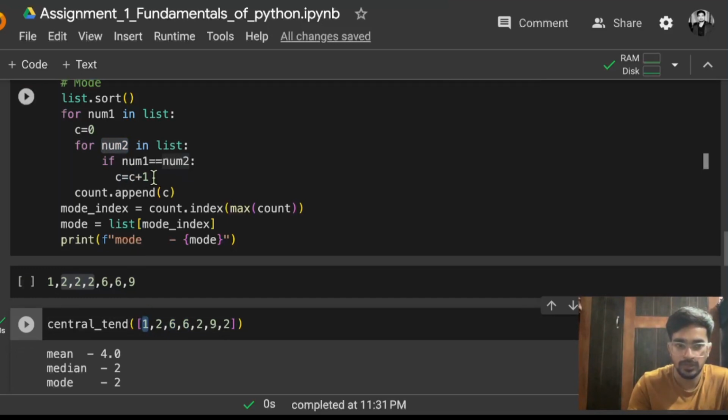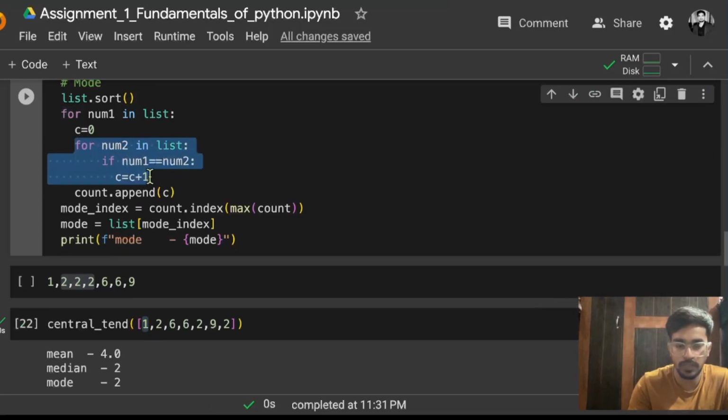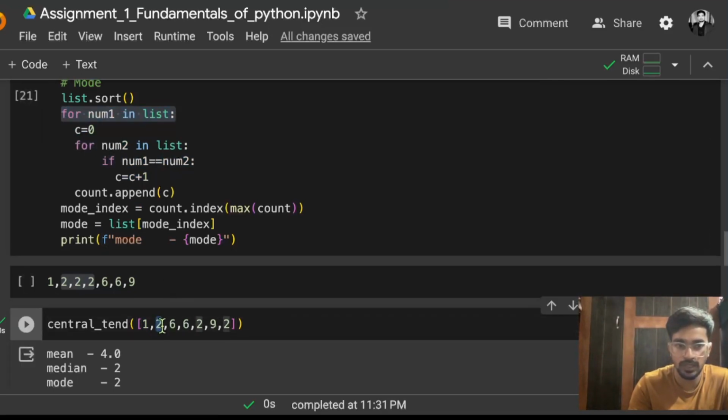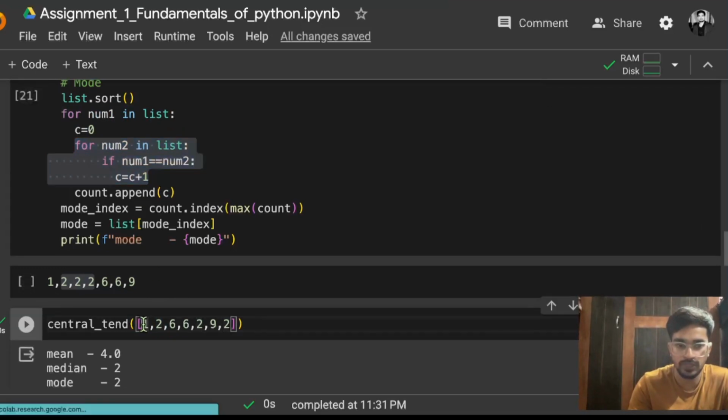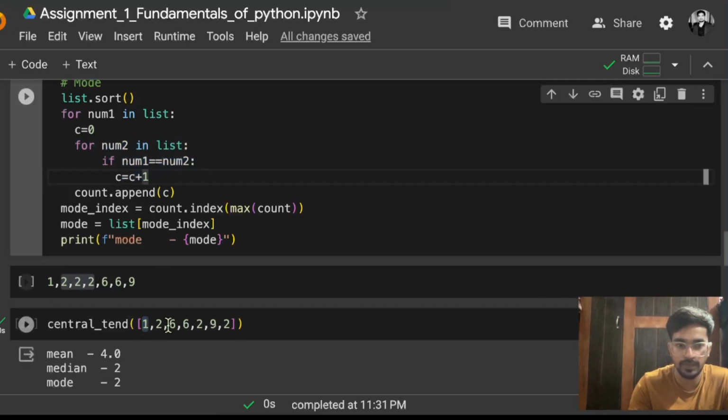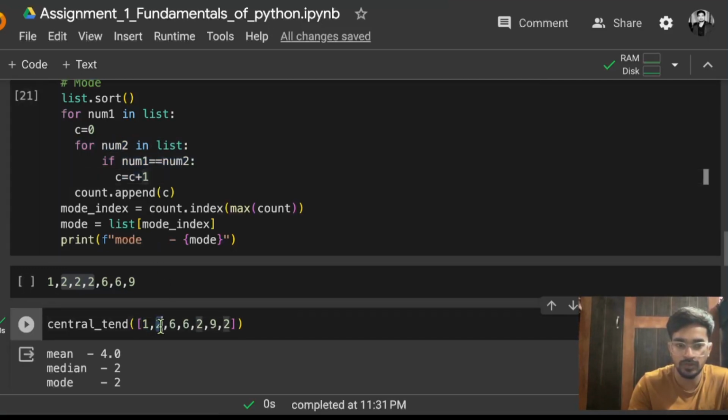Once the second for loop is completed, it will go for the next iteration of the first for loop. The next element will be 2. Again 2 is fixed for num1 in this loop. Now this loop will start again from 1. So it will check first 1. So 2 equals 1? No, it will not increment. Then again it will go for the 2. 2 equals 2? Yes, it will increment.